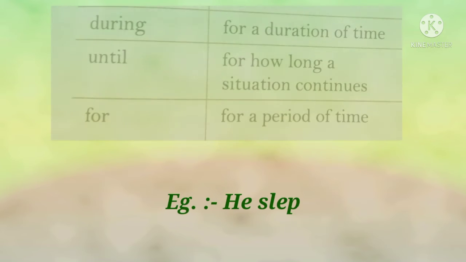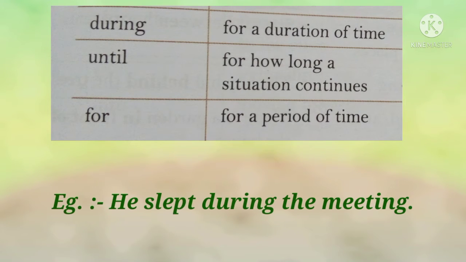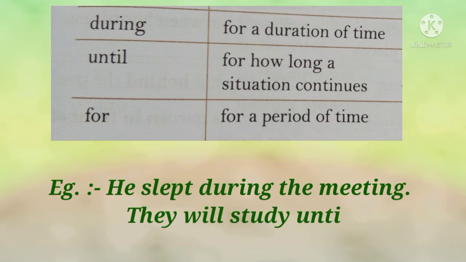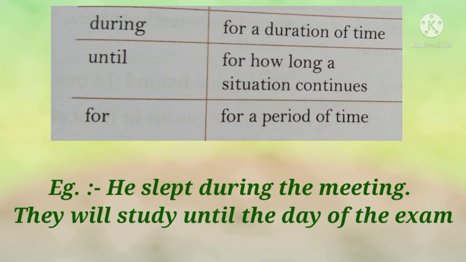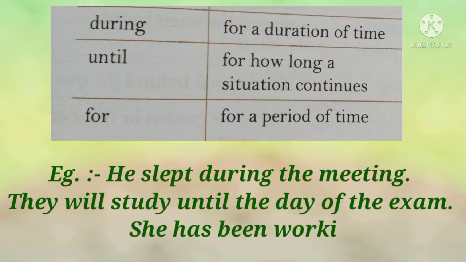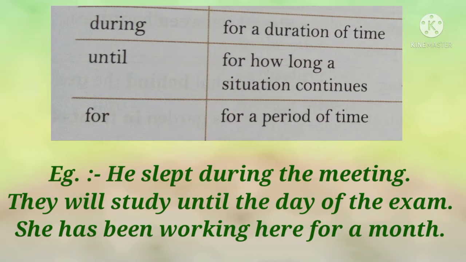Now, children, let us see preposition during, until, and for. Children, during is used for a duration of time. For example, he slept during the meeting. Until is used for how long a situation continues. For example, they will study until the day of the exam. For is used for a period of time. For example, she has been working here for a month.